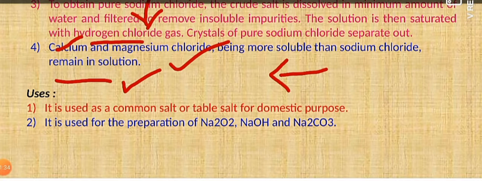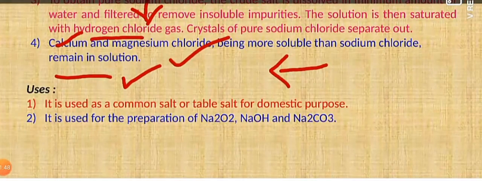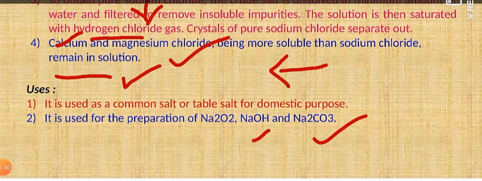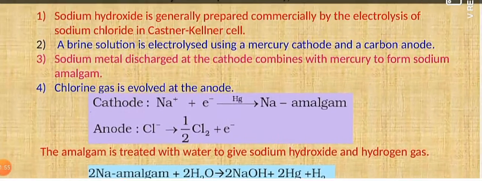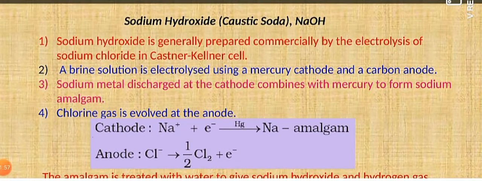Now coming to the uses of sodium chloride, all of you know that we use it in our daily life in the form of common salt, called table salt, for domestic purposes. In addition, it is used for the preparation of sodium peroxide, sodium hydroxide and sodium carbonate. All compounds of sodium can be prepared by using sodium chloride. Now next, coming to the next important compound of the alkali metals, that is sodium hydroxide, which is commonly called caustic soda.